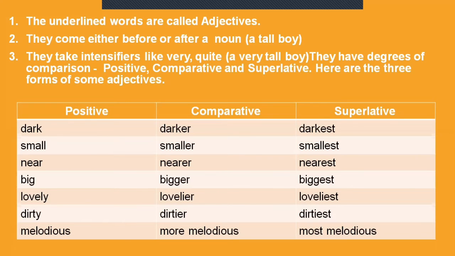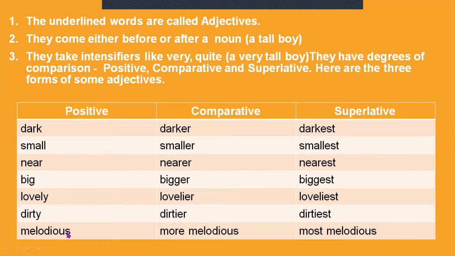And the same word will be changed to the comparative degree. See, look at the small word, for example, dark. We are adding ER as suffix. So it is becoming darker. And in the superlative degree, we are adding EST as suffix. In the same way, another small word, small, it is smaller, smallest. Near, nearer, nearest.